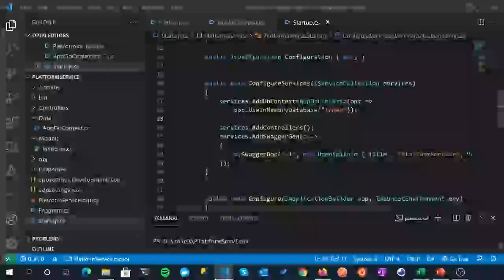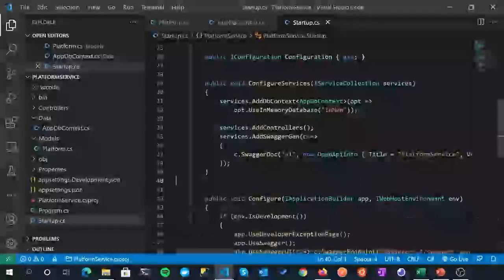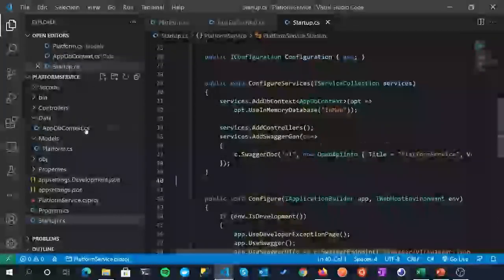So repository next. All right, so back over in our project, I'm just going to get rid of this terminal for the moment. It gives us a bit more space on our screen. And yeah, we're going to create a repository now, and we're going to use the interface concrete class pattern because we will inject our repository through dependency injection in our startup class. But if you don't quite follow that, don't worry, we'll do it step by step anyway.